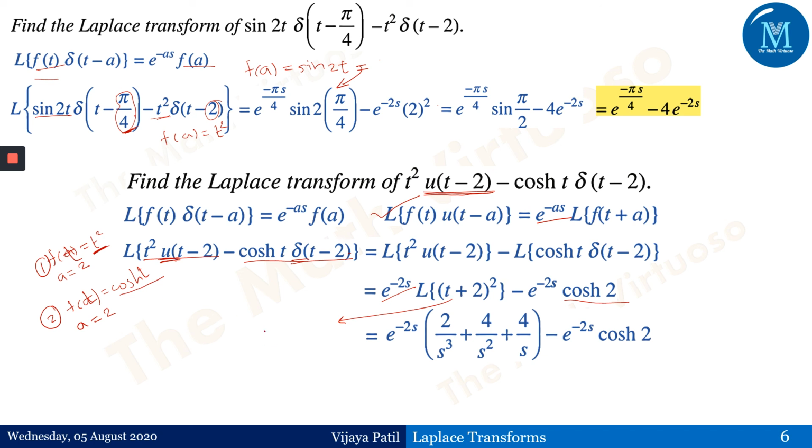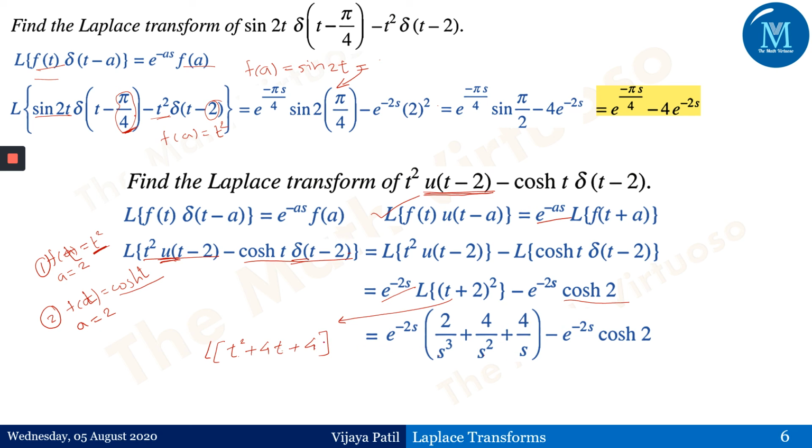It equals Laplace of t square plus 4t plus 4. Laplace of t square is 2 factorial upon s cube, plus Laplace of 4t is 4 upon s square, because Laplace of t is 1 upon s square, and Laplace of 4 is 4 by s.